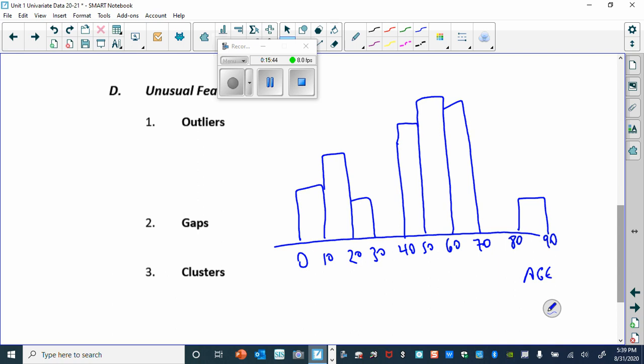So there's a gap here between 30 and 40 years old. And from 70 to 80 years old. I can say there's a cluster maybe between 40 and 70 years old.